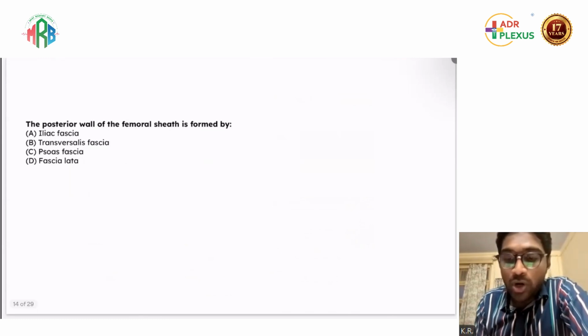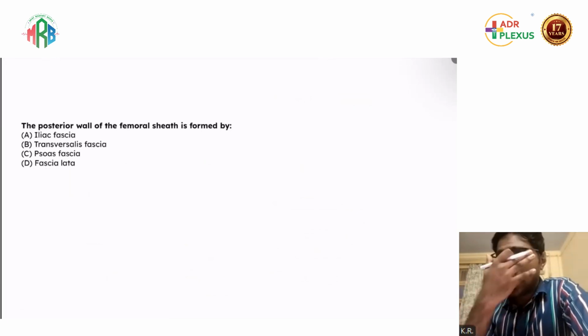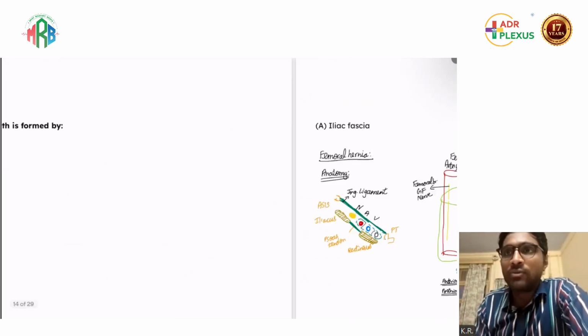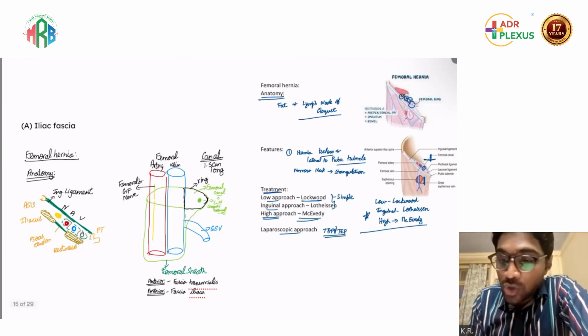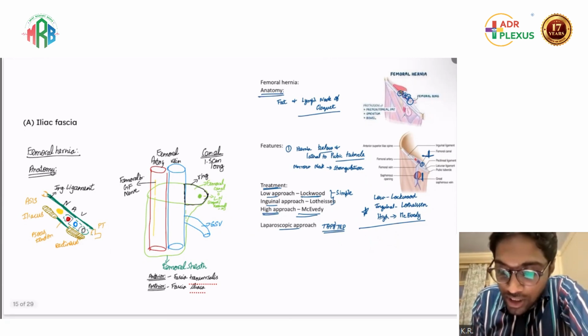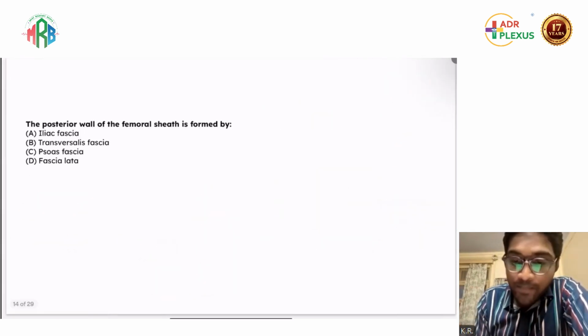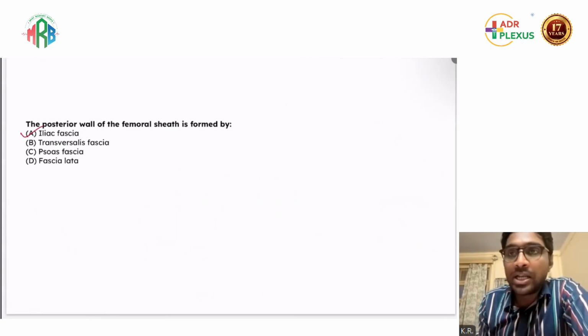Next, the posterior wall of the femoral sheath is formed by, this is a question directly from anatomy only, but since we discussed femoral hernia in the previous MRB video, I have just taken some points which we had discussed. So femoral hernia, this was the anatomy which we had discussed. This is the femoral sheath. Anteriorly it is the fascia transversalis and posteriorly it is the fascia iliaca, and the content is the lymph node of Cloquet or Rosenmuller. That is the content of the femoral sheath. So the answer is fascia iliaca.